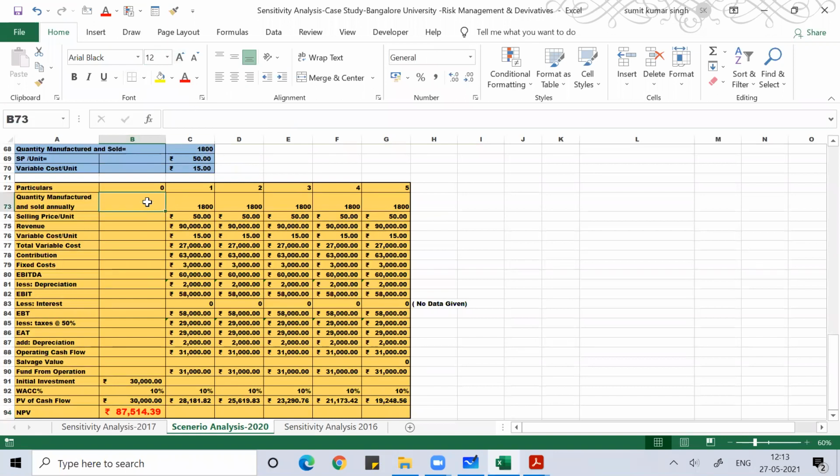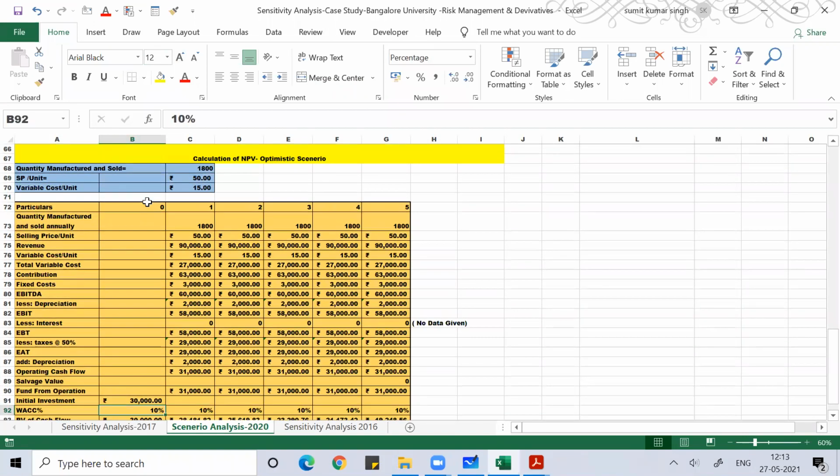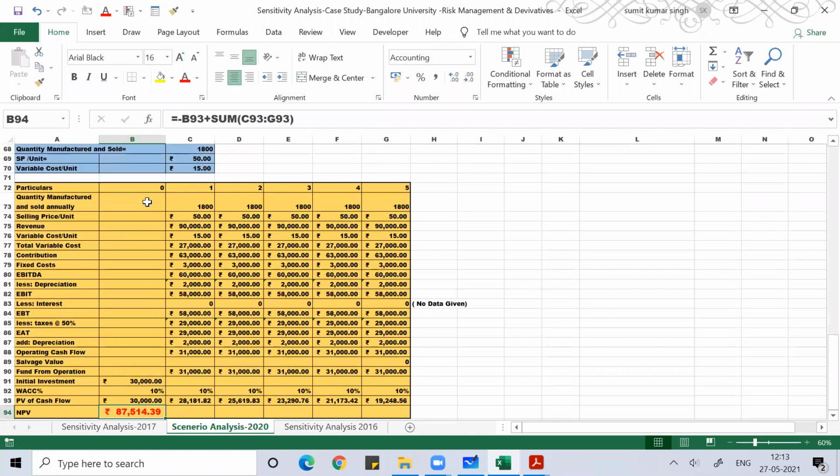This is the third scenario, the optimistic scenario. Under the optimistic scenario, what would be your NPV? Same steps. In the optimistic scenario, your quantity manufactured and sold will become 1800, selling price per unit will become 50 rupees, and variable cost per unit becomes 15 rupees. And again, I calculated the NPV.